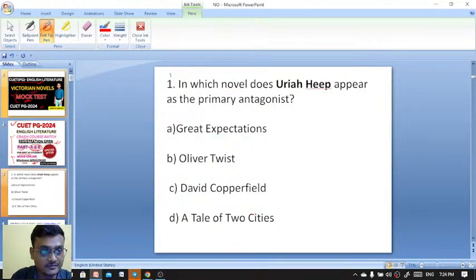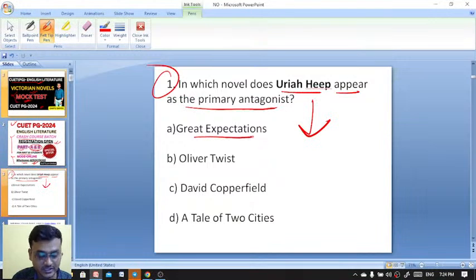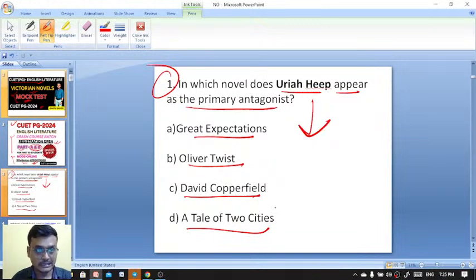Okay, and here is the first question on your screen. Please do answer in the comment box. In which novel does Uriah Heep appear as the primary antagonist? Great Expectations, Oliver Twist, David Copperfield, A Tale of Two Cities. The antagonist Uriah Heep, a famous fictional character of Dickens.